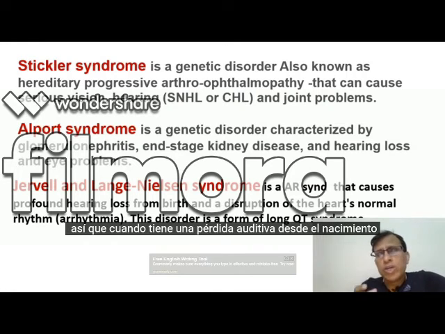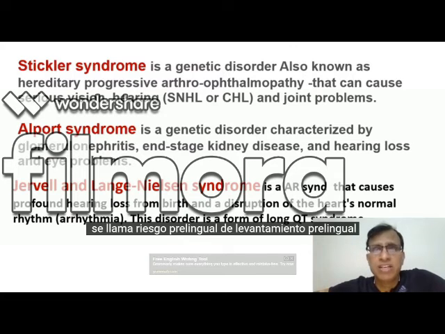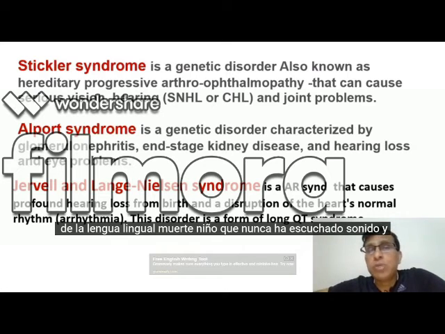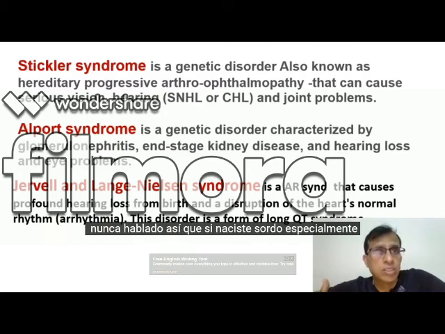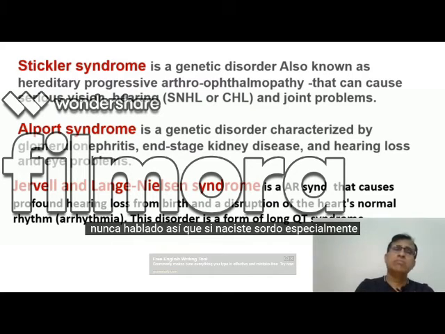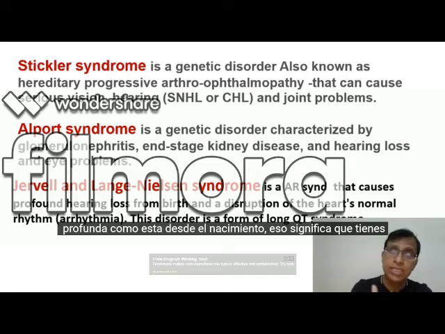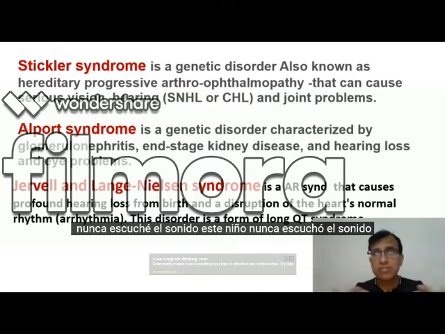When you have hearing loss right from birth, it's called prelingual deaf. Prelingual is from lingual, the tongue. Prelingual means a child who has never heard the sound and never spoken. If you are born deaf, especially profound like this one, that means you have never heard the sound.